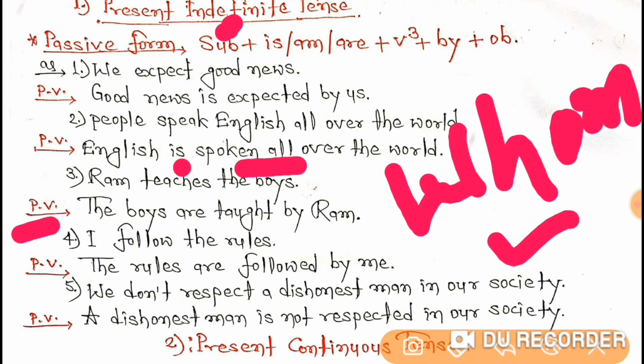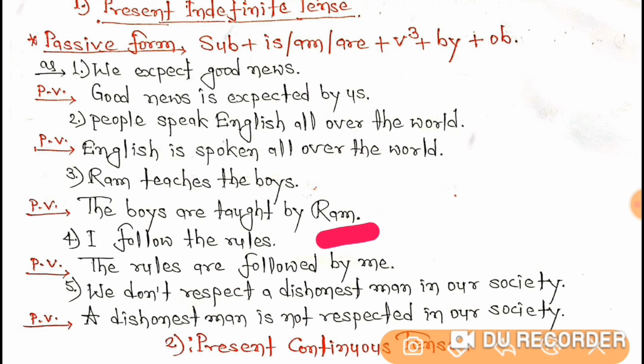So here I have made the boys the subject of the passive voice, you can see. So the boys is the subject here, and boys means plural. So from is, am, are you have to use what? Are. So I have done here are. The boys are. Now V3, teach will become what? Taught. So I have done here taught. And here you have to use by. So I have done here by. And then Ram is the subject and it has to be the object of the passive voice. So you can see here Ram is at the place of an object.